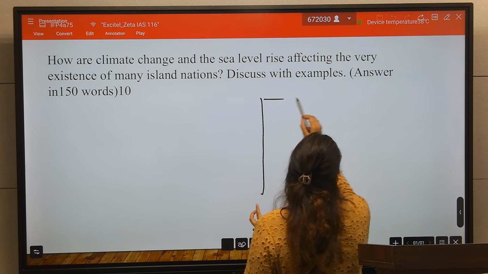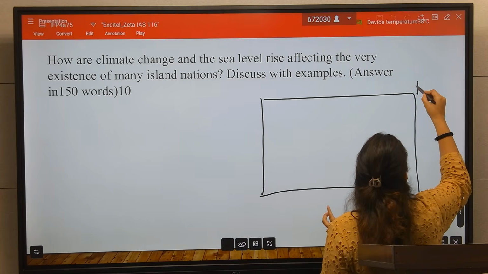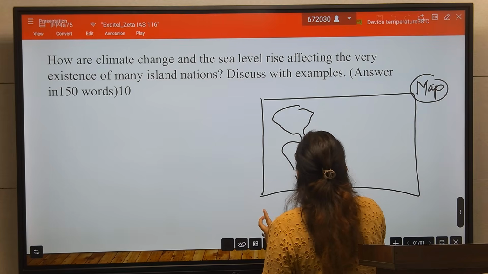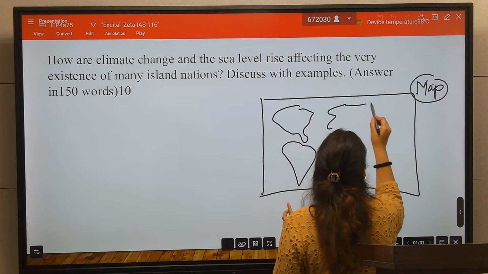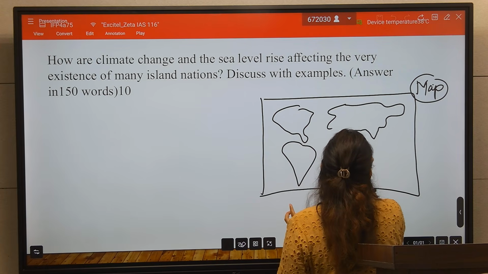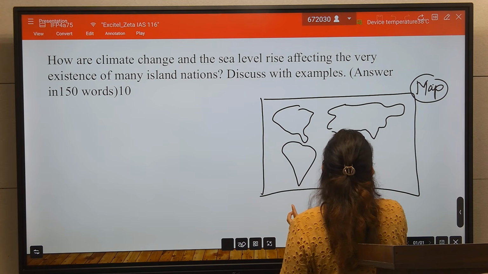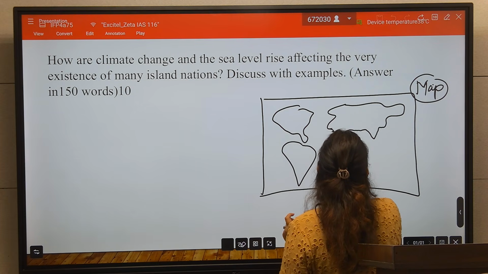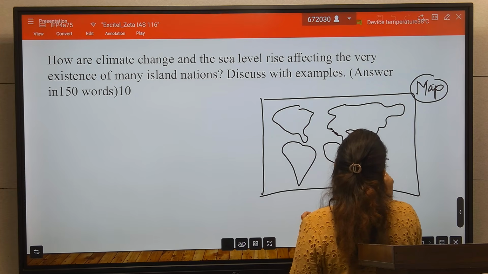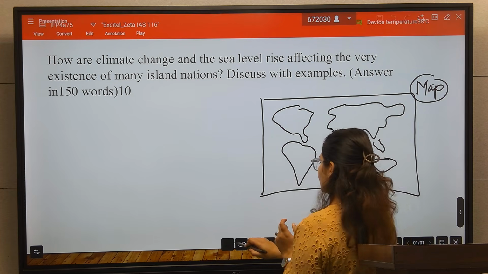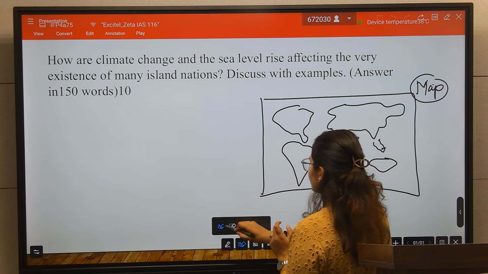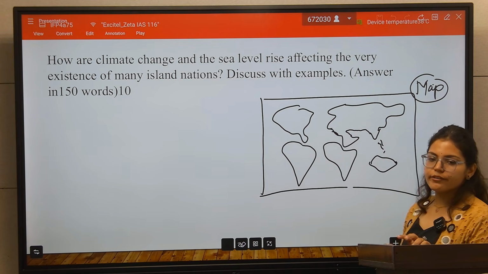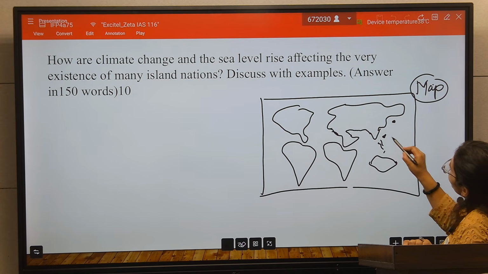Here you will draw a world map. So here you will draw a rough map, and here you will highlight those examples.